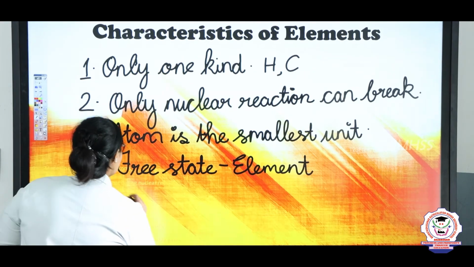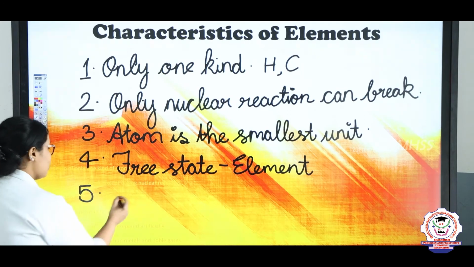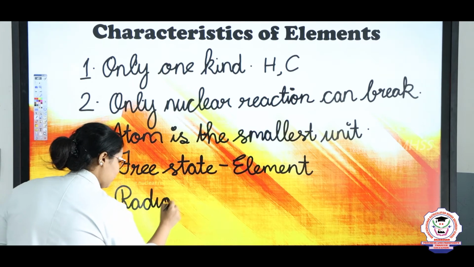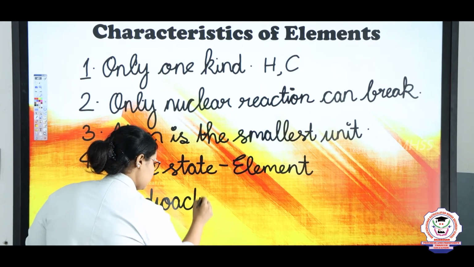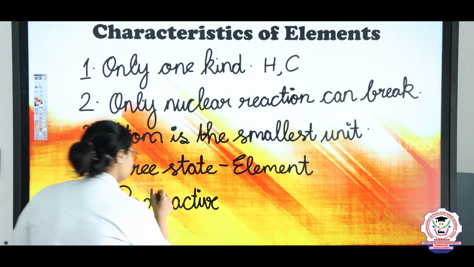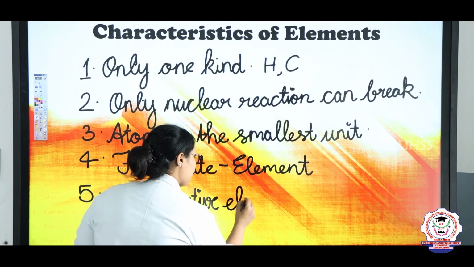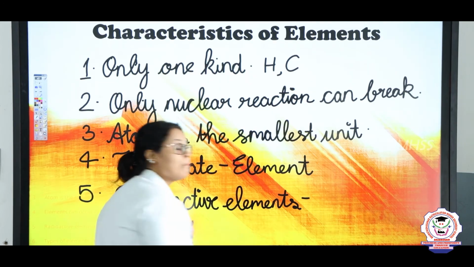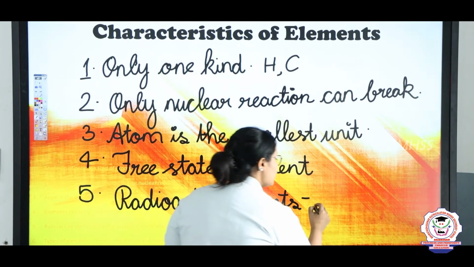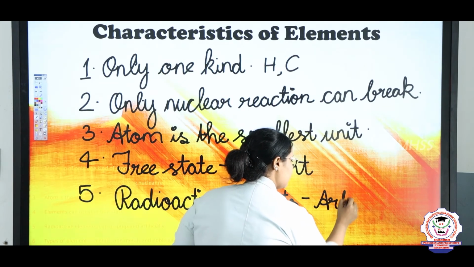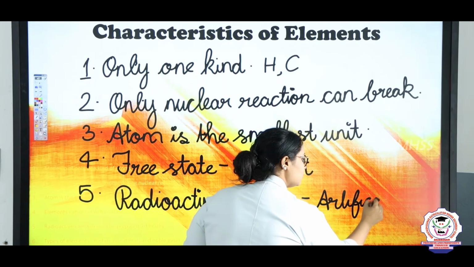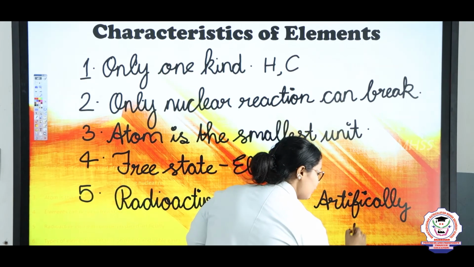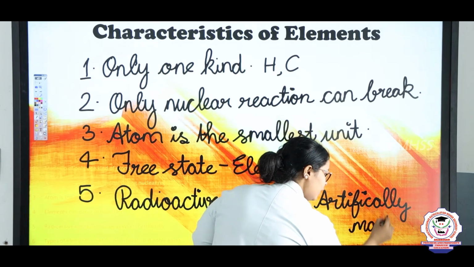So, radioactive elements can be manufactured artificially, or artificially made, right?